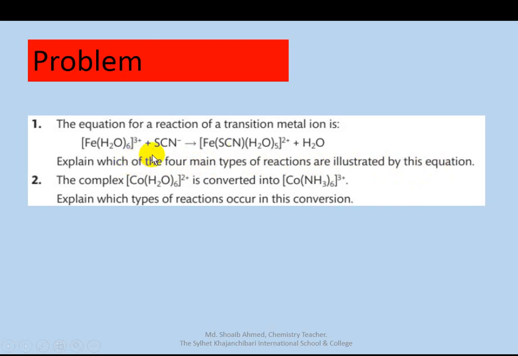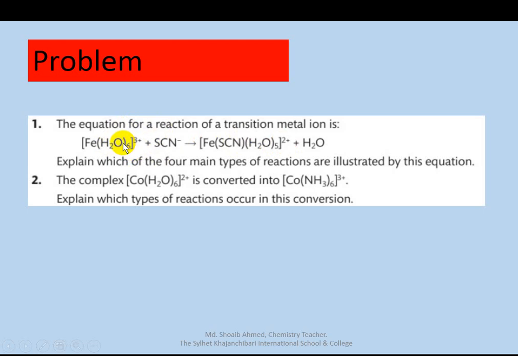Here the thiocyanate ion replaces water. Thiocyanate is a 1 negative ion. So this is a ligand exchange reaction. One water molecule is replaced by one thiocyanate. Okay, this is the ligand exchange reaction.